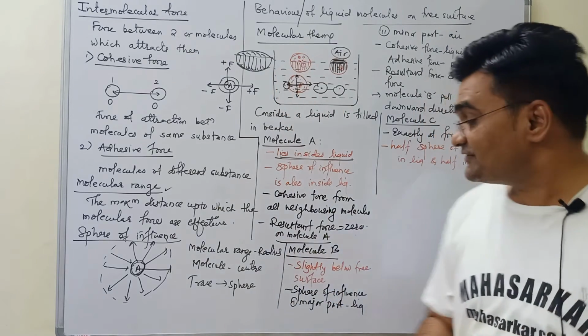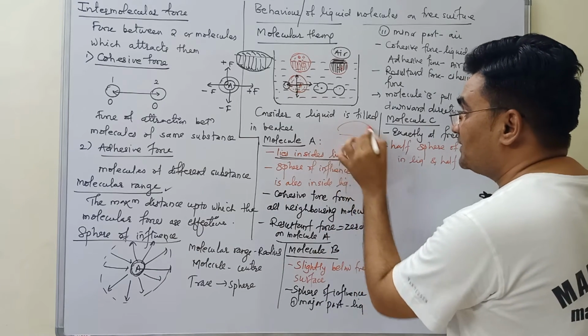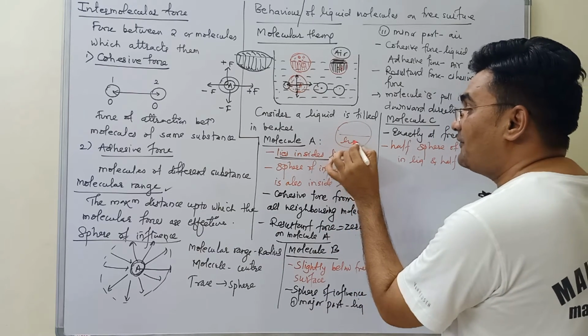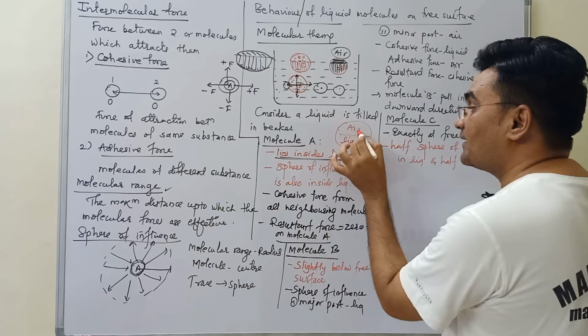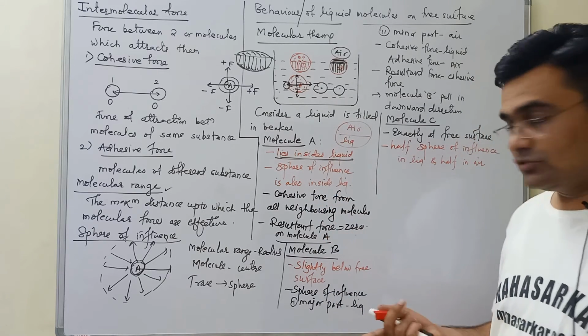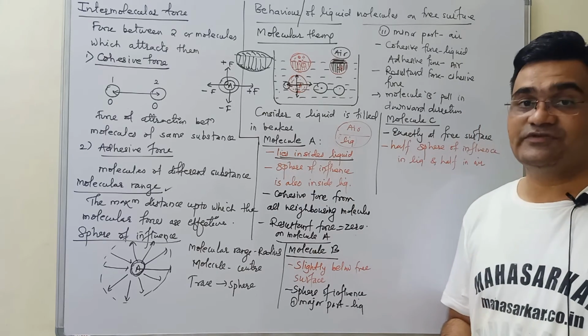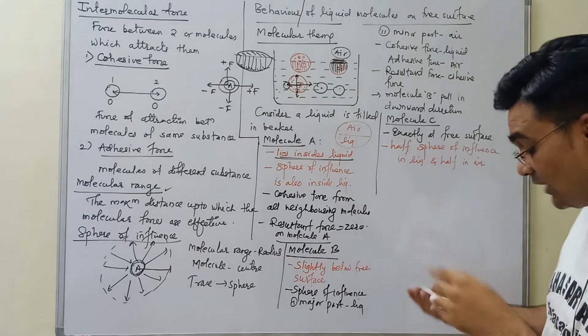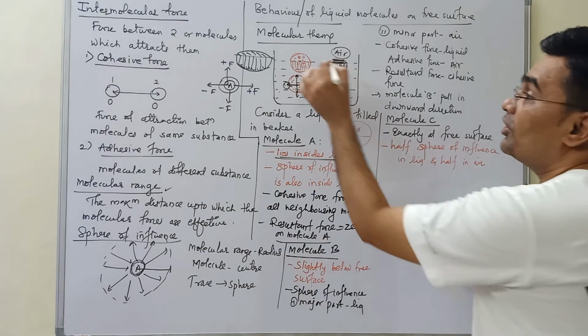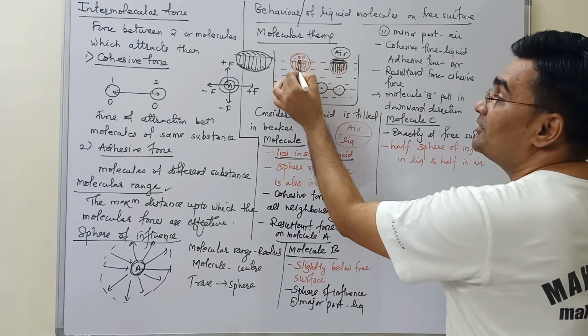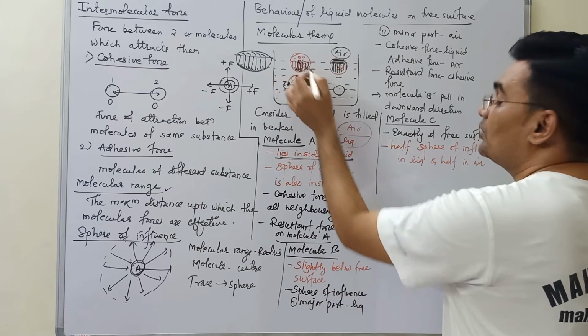Again, if this sphere is filled half with liquid and half with air, whose density will be more? Logically, liquid density will be greater than that of air density. Because of this factor, molecule C is again exerted by the cohesive force in the downward direction.